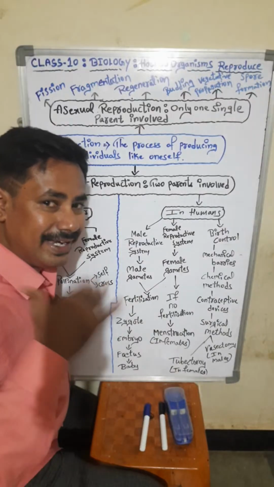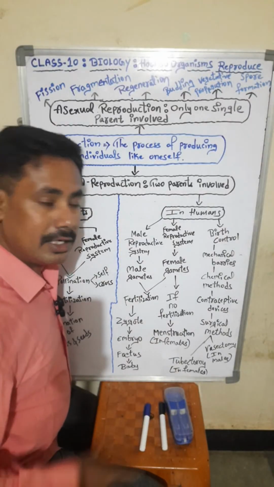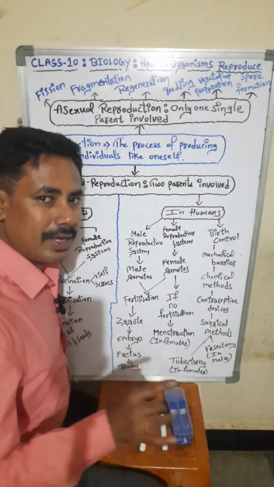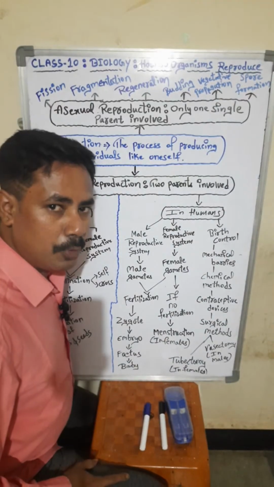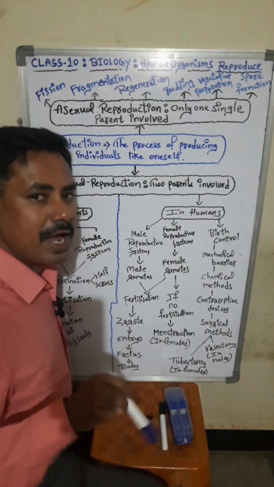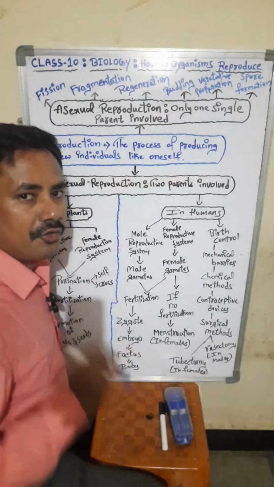So for the continuity of life, organisms should continuously be there on the earth. That's why reproduction is very important. So what do you mean by reproduction? First we have to understand the meaning of reproduction.